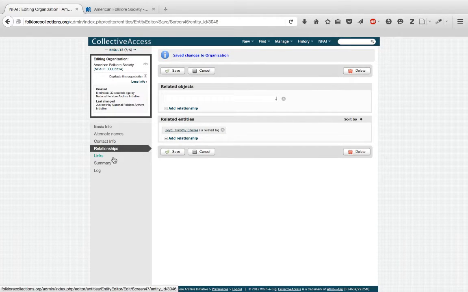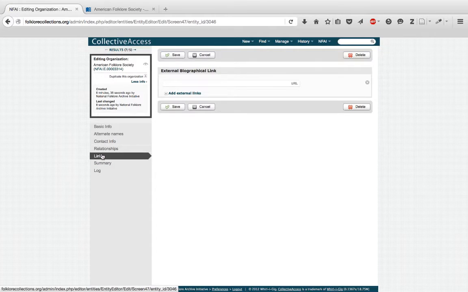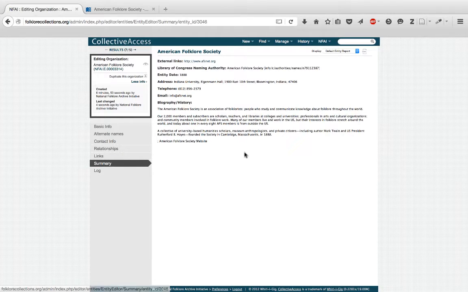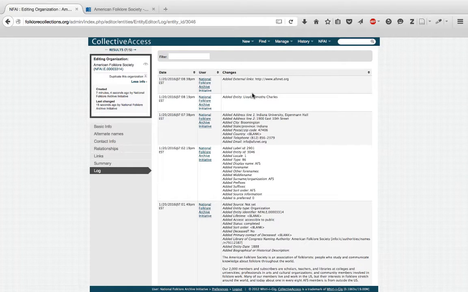Next is the link form. Here I'll enter the URL for the AFS website. When entering a link, be sure to put http:// at the start of the URL, or the entry will be rejected by the system. Next is the summary field, which is just an overview of the content of the record. And finally, the log, which is a record of changes made to this record and who made them.